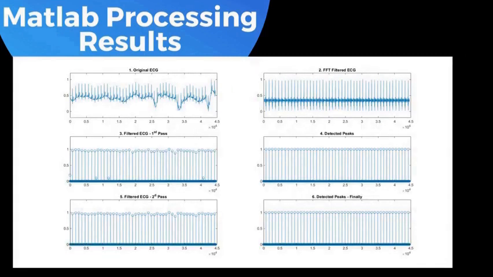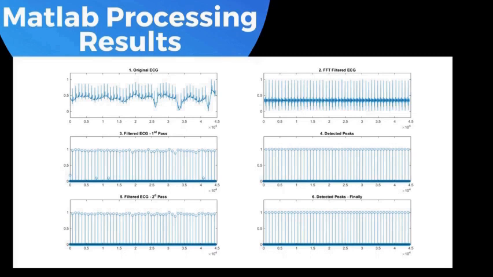So after following all those steps, as you can see, the first one is our original ECG signal which we received through ESP32. Secondly, this is our FFT filtered ECG signal where we have removed the low frequency components. And this third plot is where we have passed it through a window filter. Fourth one is where we try to detect the ECG signal peaks.